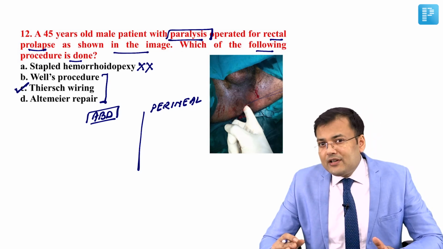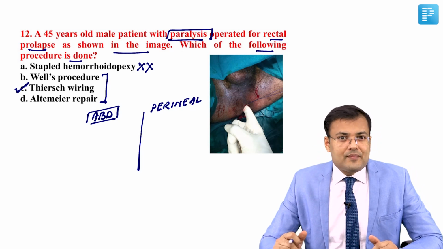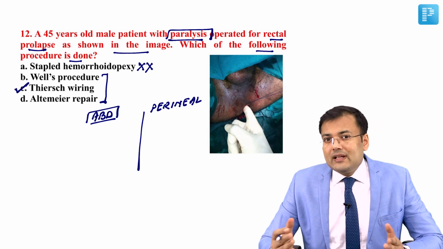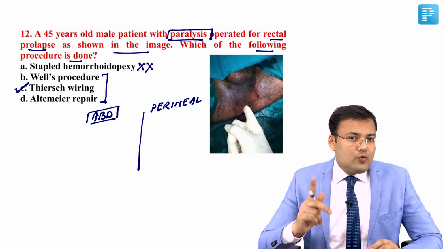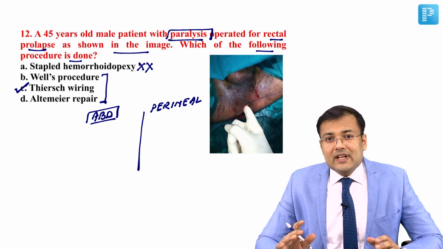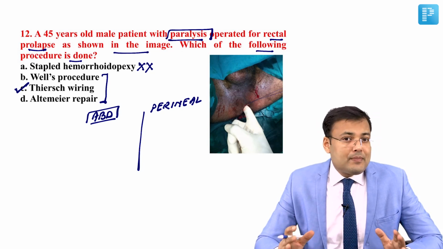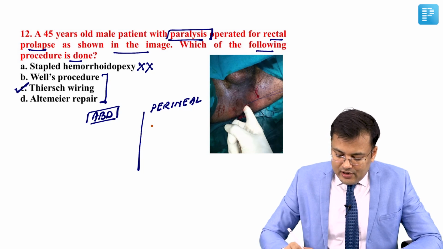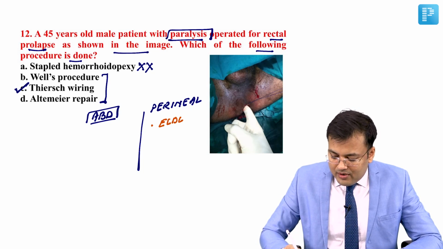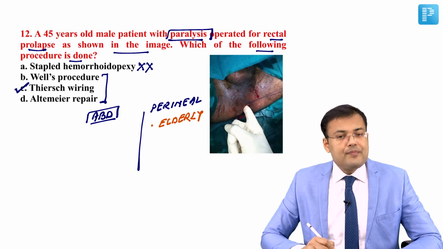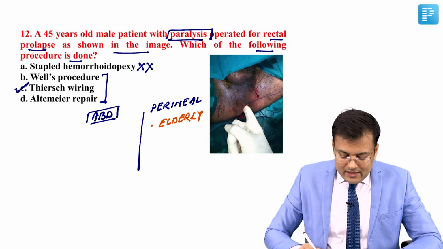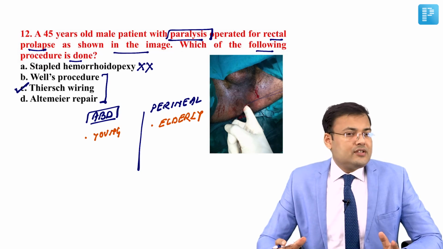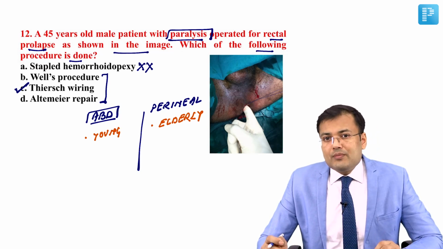What is the advantage of perineal rectopexy? That there is lesser morbidity, but the disadvantage that there is high risk of recurrence. So which approach will be preferred in elderly patients? The patients who are having comorbidities, obviously in elderly, we go for perineal procedures. And if patient is young who can tolerate the surgery, we go for abdominal rectopexy.